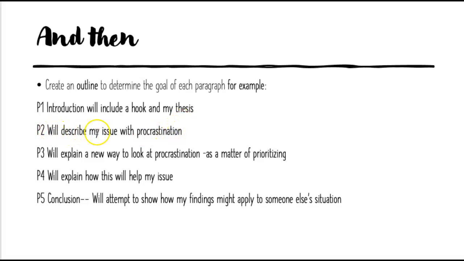Then paragraph 2 is going to talk about, well, why is it that I have this issue with procrastination? What are some examples so my audience can know and become familiar with what I'm dealing with? Then I'm going to talk about my thesis a little more deeply. How is it that I can look at procrastination differently? How is it that I can see it as a matter of prioritizing?